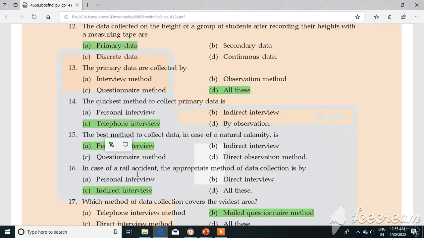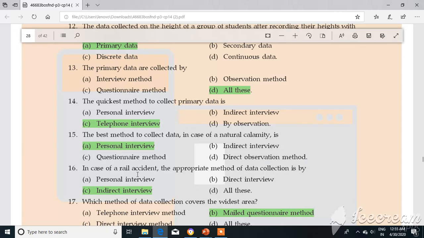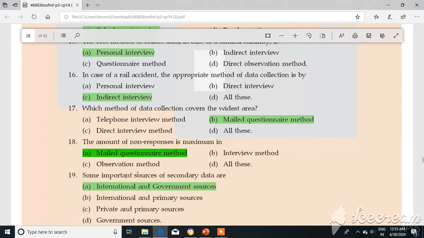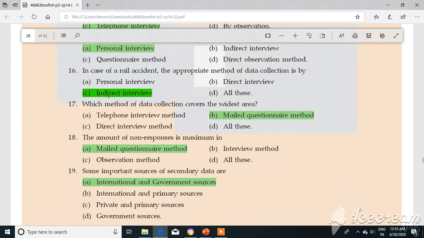Now the next one: in case of rail accident, the appropriate method of data collection is nothing but what? Indirect interview. Personal interview we cannot take, direct interview is also not possible. Indirect interview we can consider. So the correct answer is indirect interview. Now the 17th question is, which method of data collection covers the widest area?